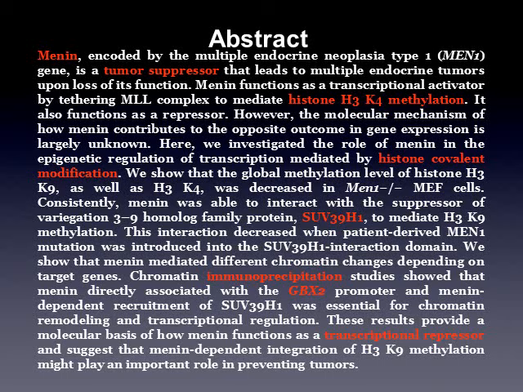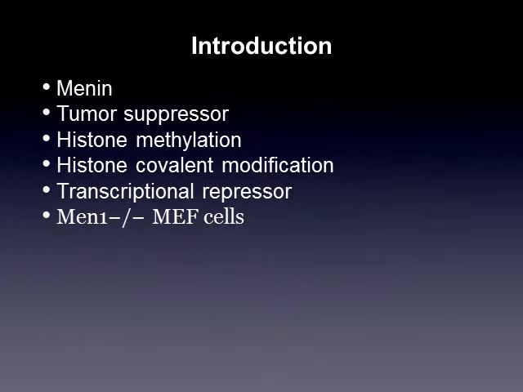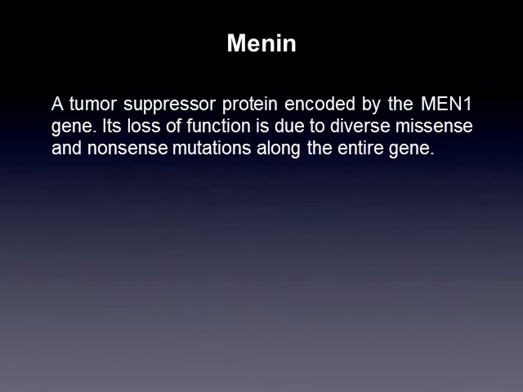This is the abstract taken from the article summarizing the experiment. These are the key terms we believe are relevant to this experiment. Menin is a tumor suppressor protein encoded by the MEN1 gene. Menin has a role in multiple biological pathways, including gene transcription, cell cycle control, and genome stability. Menin can lose its function due to either missense or nonsense mutations along the entire gene.